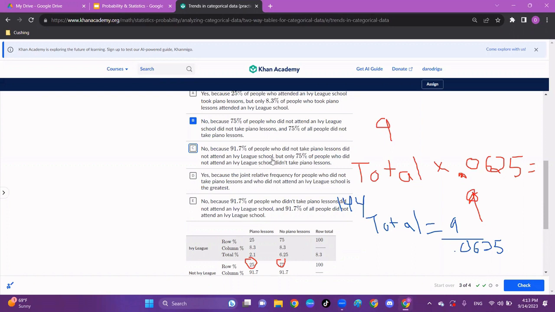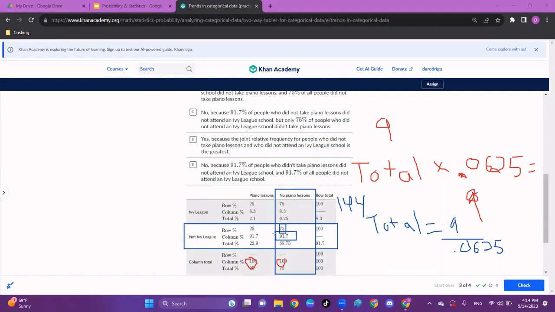C says no, because 91.7% of people who did not take piano lessons did not attend an Ivy League school. I'm not sure why we'd be comparing these numbers. The 75 could be compared with this 75 because it's showing that if you didn't go to an Ivy League school, 75% chance no lessons. And it's smarter to look at the 25%, but the question is asking us to look at the 75%. And you should compare the 75 to the 75.